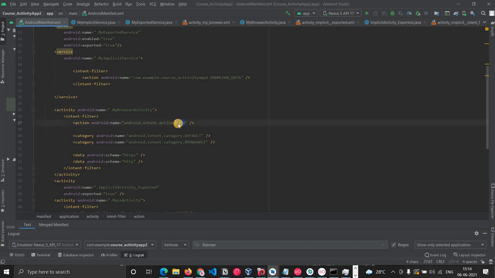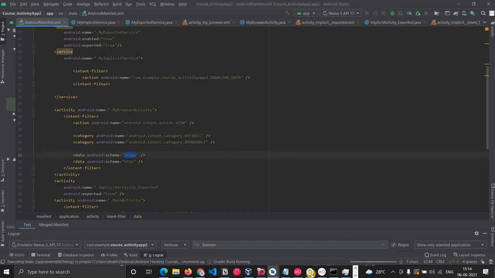So it has an action, a name VIEW, with an action VIEW. Then since it's an implicit intent, we have to set the DEFAULT category for that, and then we have also set a BROWSABLE category to it, so that we can say that it is a browsable thing. That link is browsable, obviously. And then we are determining the scheme: since it is a URL, the HTTPS or HTTP scheme will come.